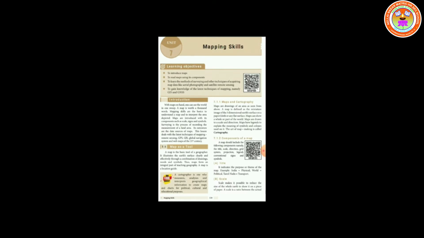With maps on hand, one can see the world in one sweep. A map is worth 1,000 words. Mapping skills are the basics to understand a map and to interpret the area depicted. Maps are introduced with its components such as scale, signs, and symbols. Surveying is the process of recording the measurement of a land area. Its outcomes are the data sources of maps.